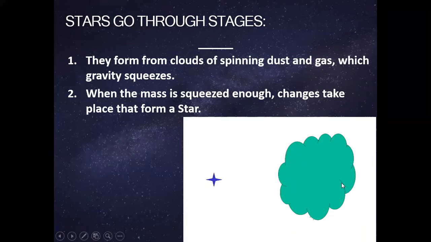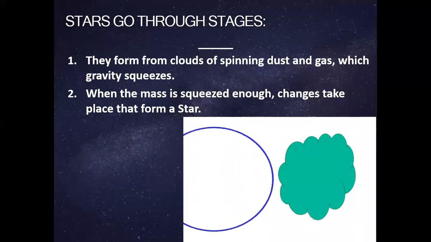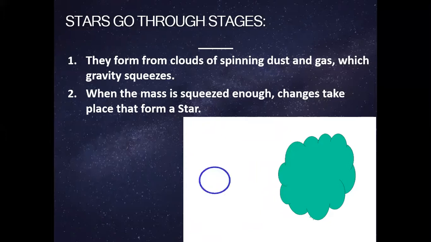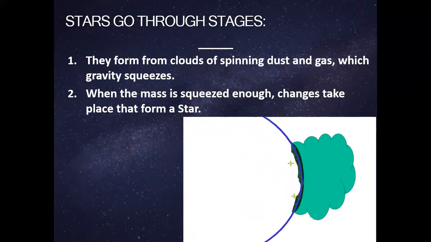Now the stars go through stages, different stages, like they are actually formed through stages, not like a life cycle, but it's the same. So first they form from clouds. Those clouds are made up of dust and gases. These clouds get squeezed, as you guys can see here in the picture. And when they are squeezed enough, they change and they form the star.